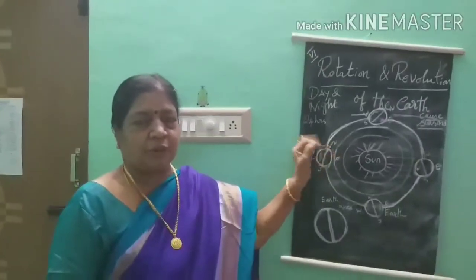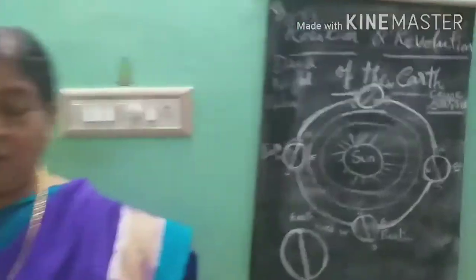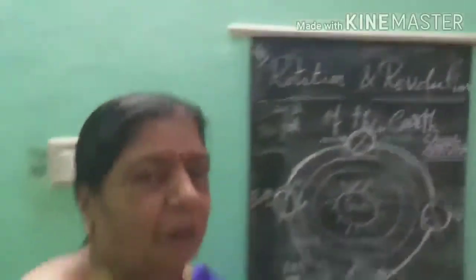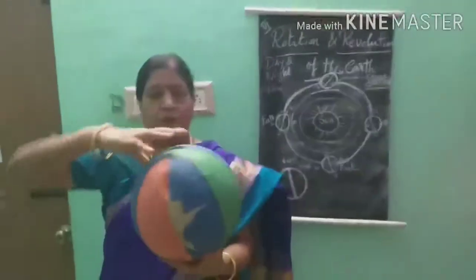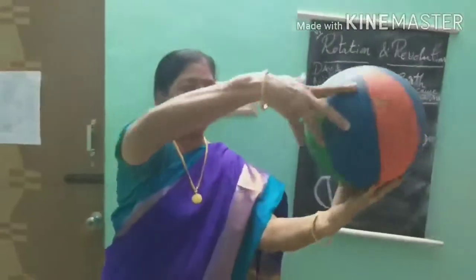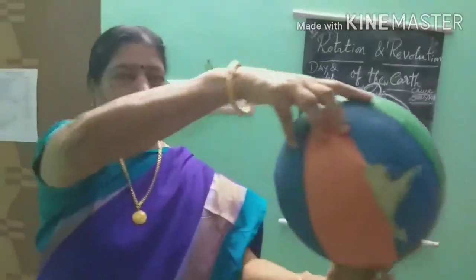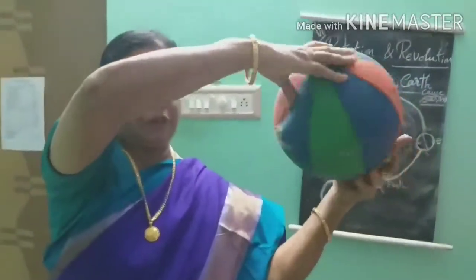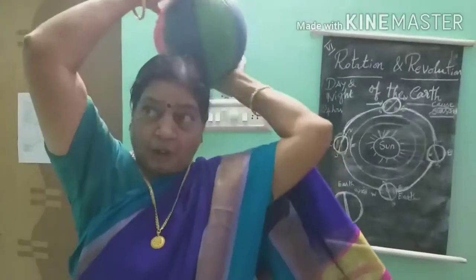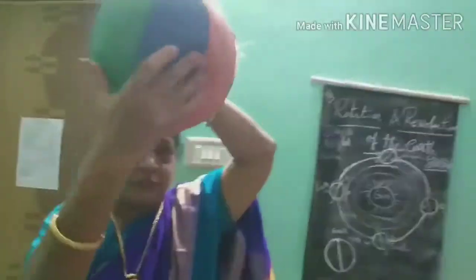The earth is rotating around the sun. Rotating means not only is it revolving around the sun, it is also spinning by itself. See, for example, I show this ball. It is rotating by itself. That's spinning. It is rotating by itself and revolving around us. You can just imagine, I am the sun. So the earth is moving in its orbit around the sun. Like this, it is tilting by itself and moving around the sun. Okay? It is called spinning.